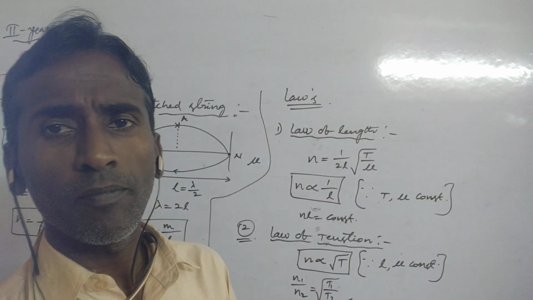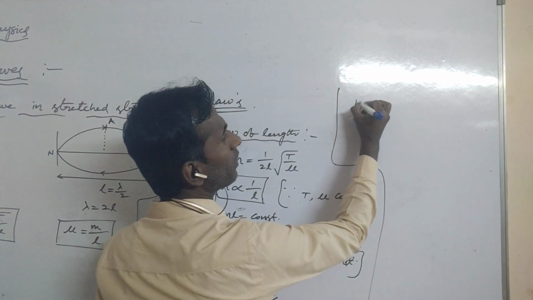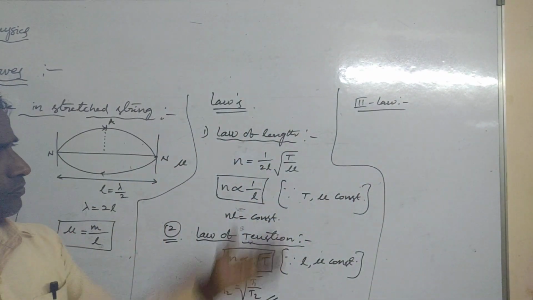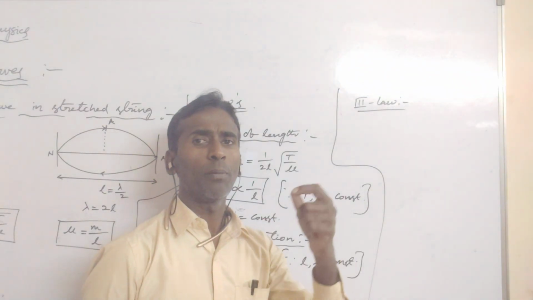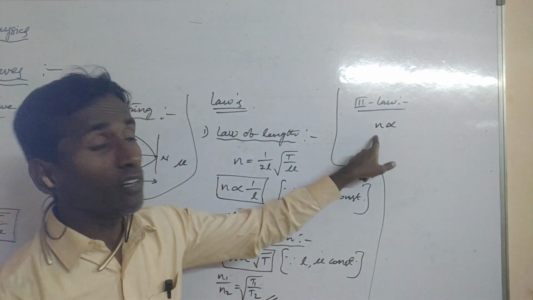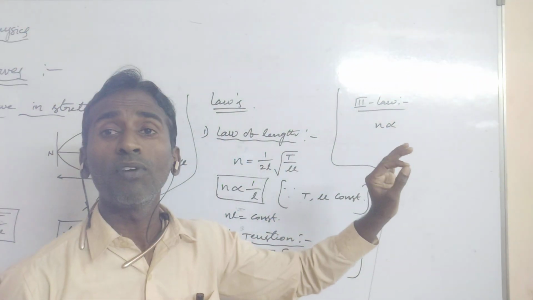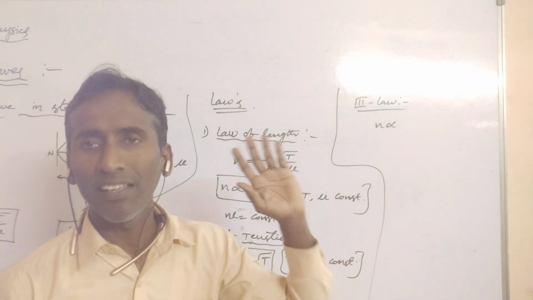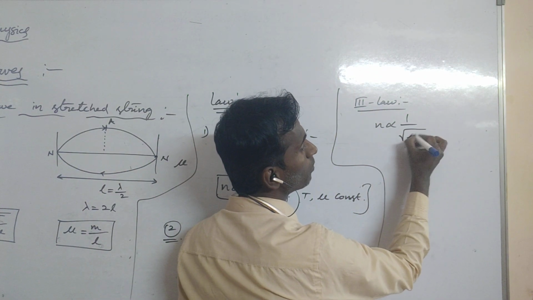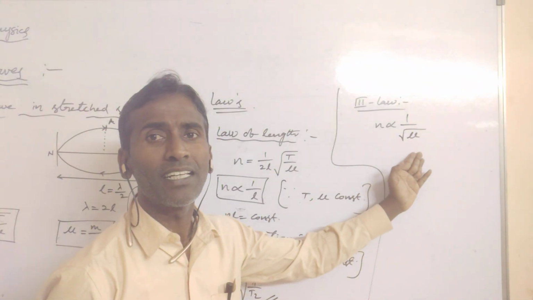Okay, and next one, the third law. What is the third law? The third law is: the fundamental frequency of the vibrating string is inversely proportional to the square root of its linear mass density of the wire. So N is directly proportional to 1 by root mu, or N is inversely proportional to the square root of the linear mass density of the wire.